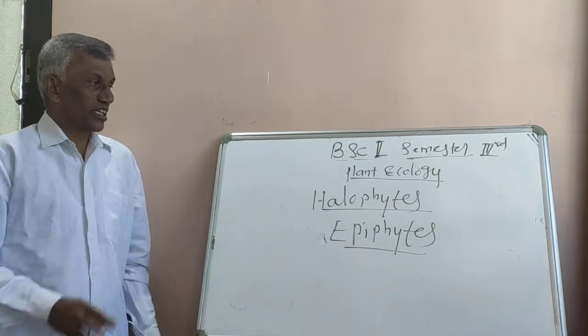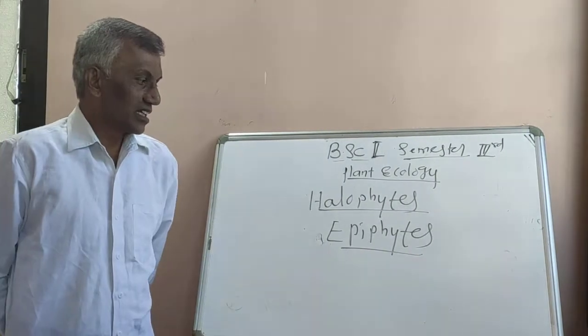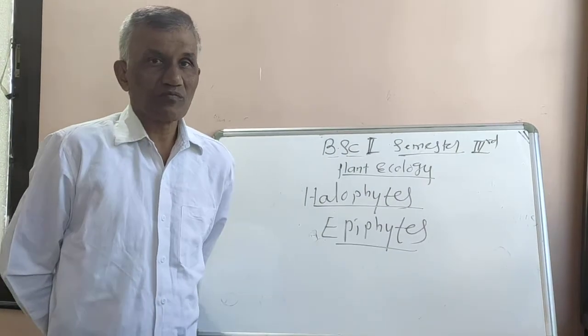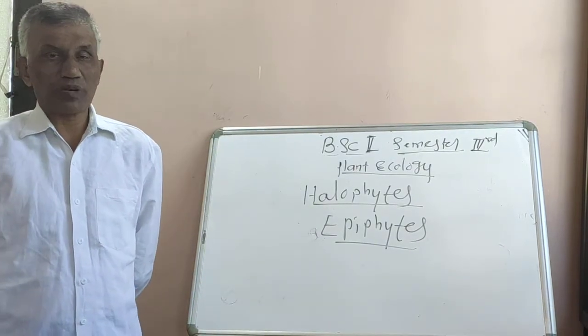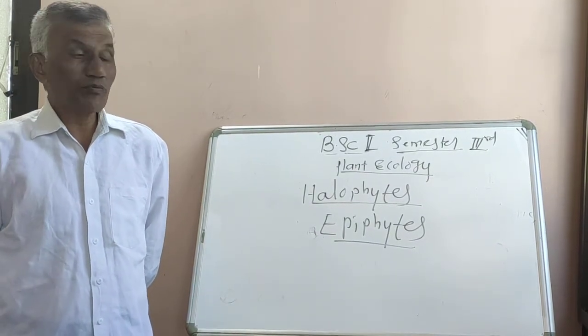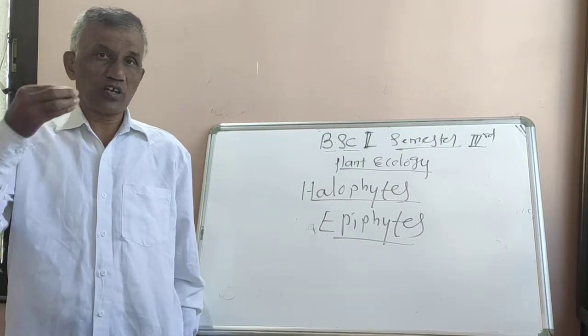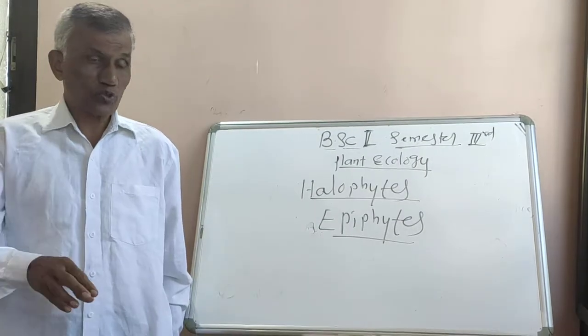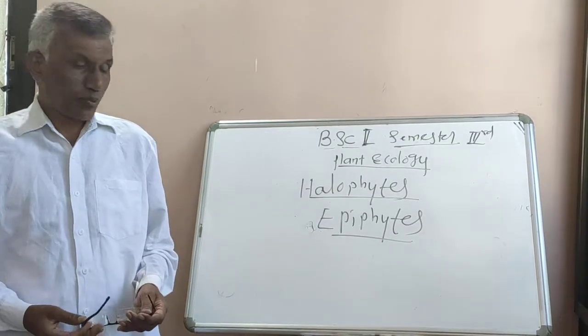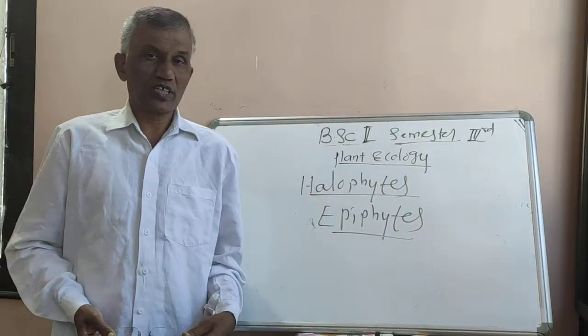Now the last bit of this chapter, that is epiphytes. What are the epiphytic plants? The epiphytes are nothing but those plants which grow on other plants for their support only. Such plants are known as epiphytes.